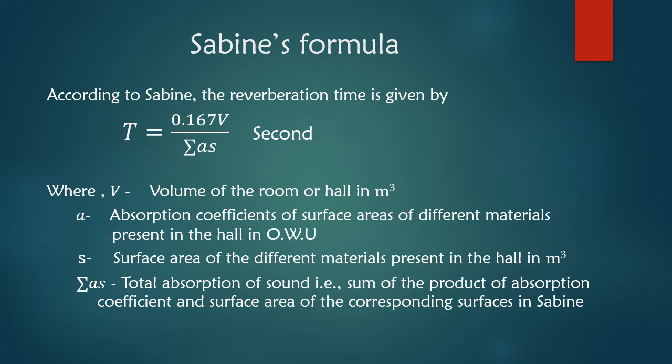Its unit is second, where V is the volume of the hall or room in meter cube. A is the absorption coefficient of the surface areas of different materials present in the hall in open window unit. S is the surface area of the different materials present in the hall in meter squared. And summation AS is the total absorption of sound, that is, the sum of the product of absorption coefficient and surface area of the corresponding surfaces, in sabine.